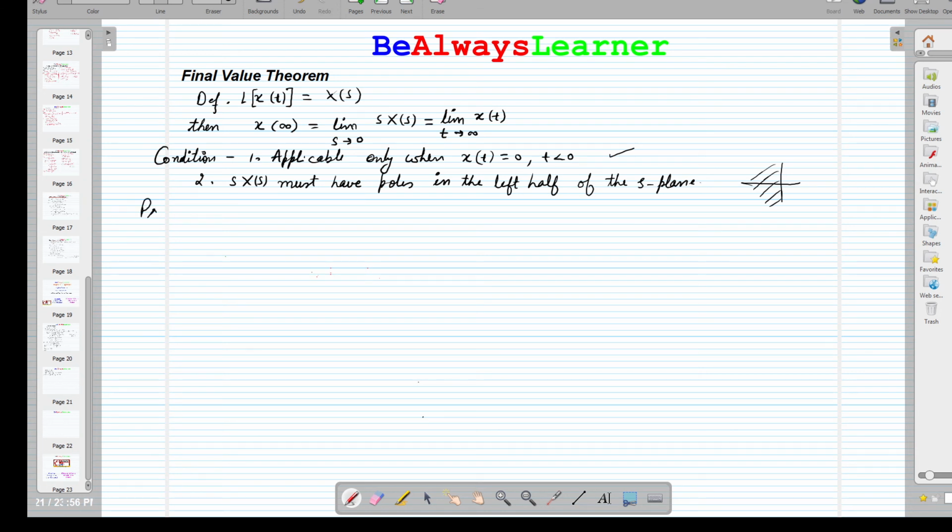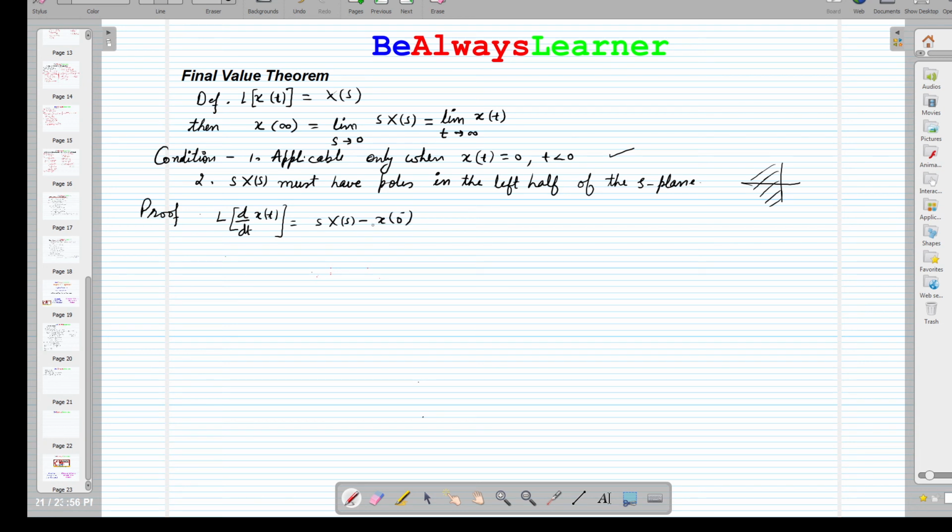Now the proof of this is given by the differential property of the Laplace transform. The Laplace transform of the differentiated signal x is given by sX(s) minus x(0 negative).